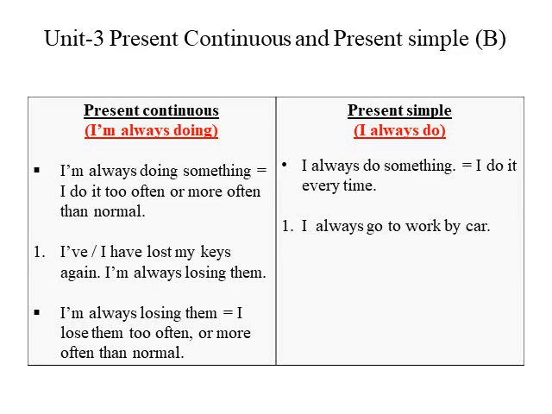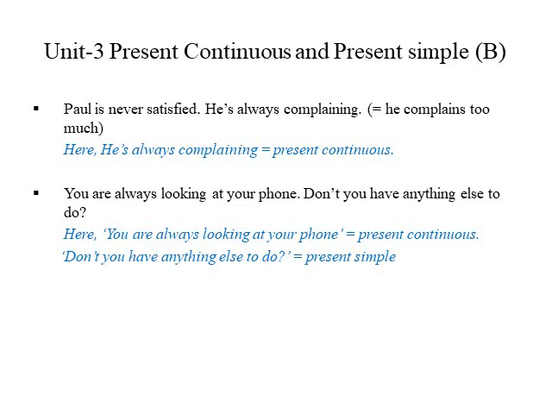And present simple: I always do something. I do it every time. I always go to work by car. So it is present simple. With present simple, we put always before the verb and we don't add ing. With present continuous, I am always doing. And I always do is the present simple. I am always doing is present continuous.